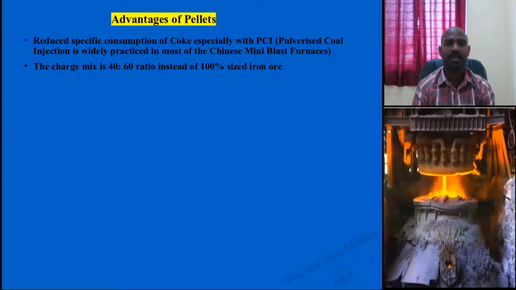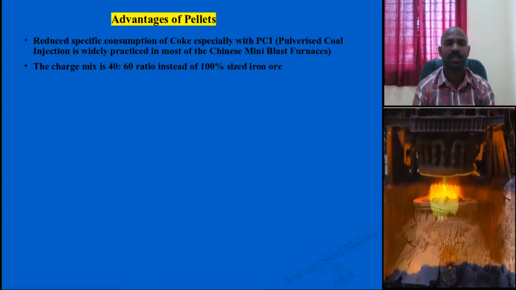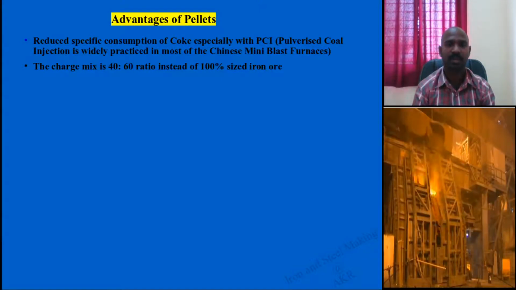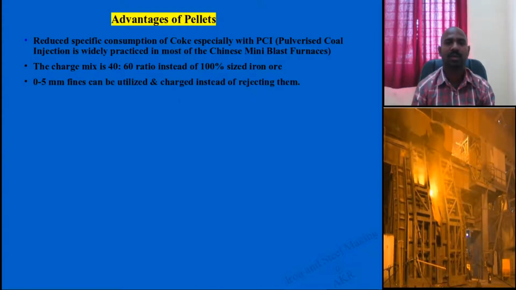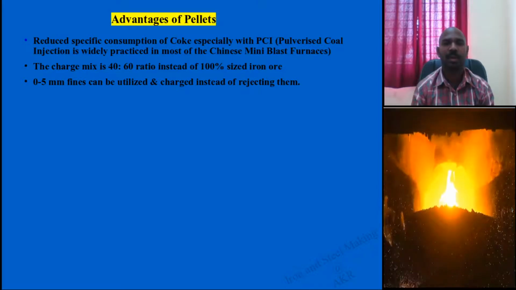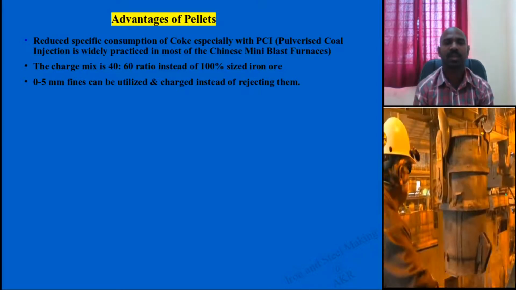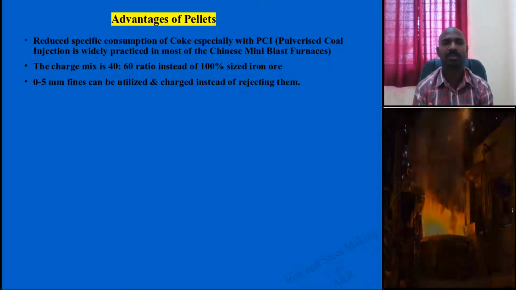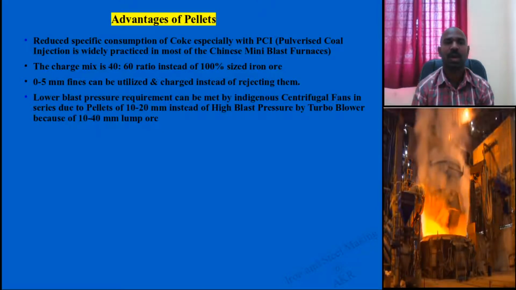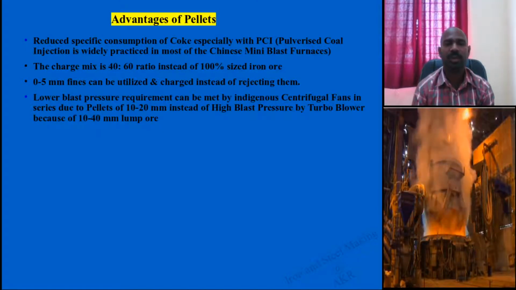For DRI production, you use 40% pellets and 60% iron scrap, and for making the pellets you can also utilize 0 to 5 mm fine size particles. Instead of rejecting them and making them waste, you can utilize them. That is one more advantage.